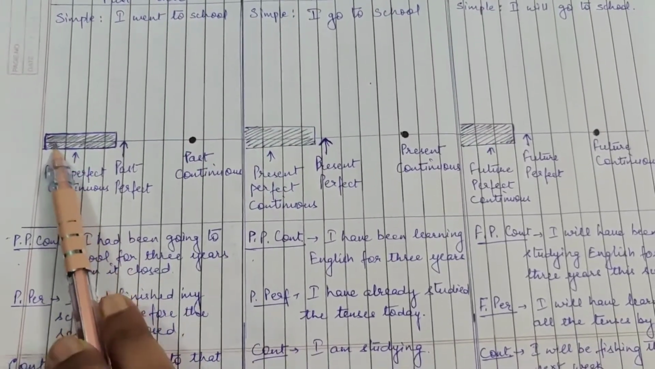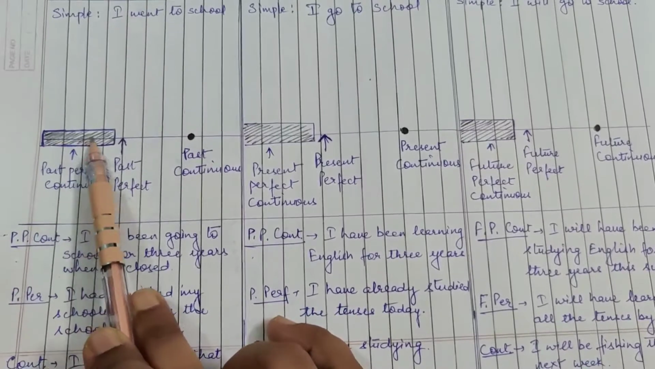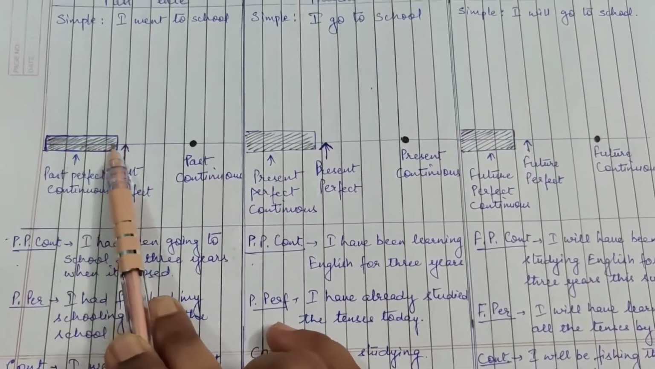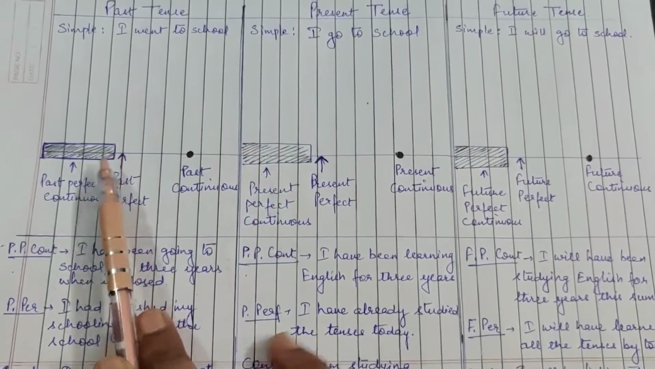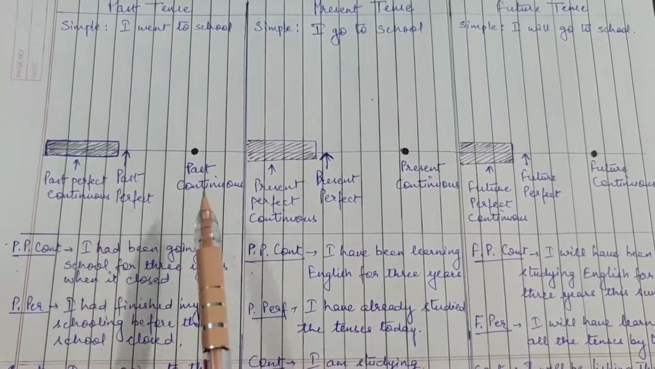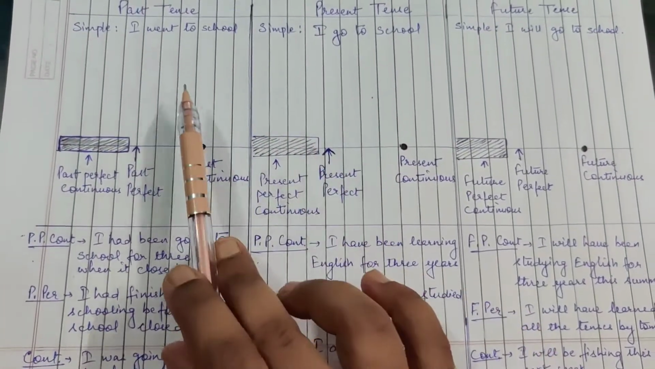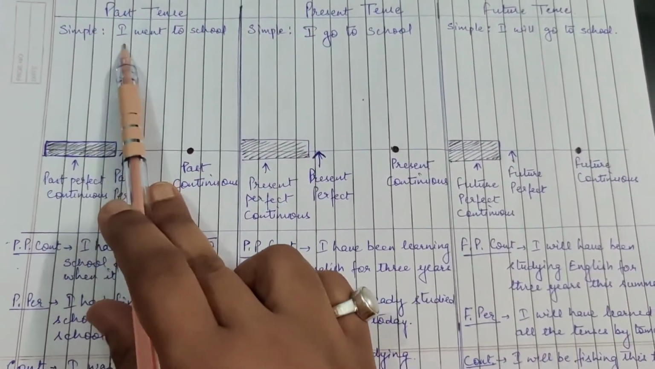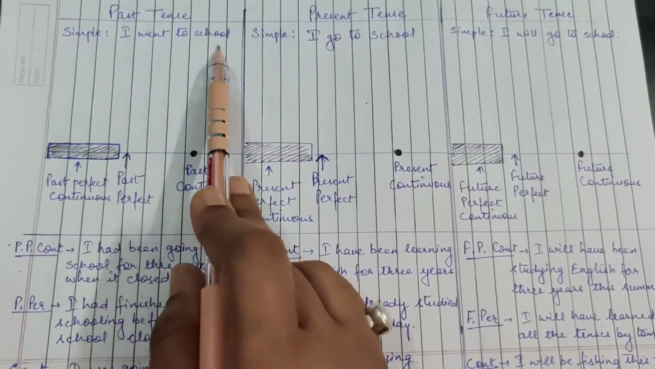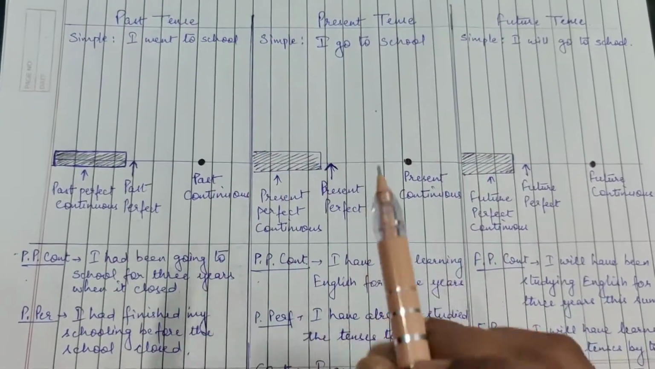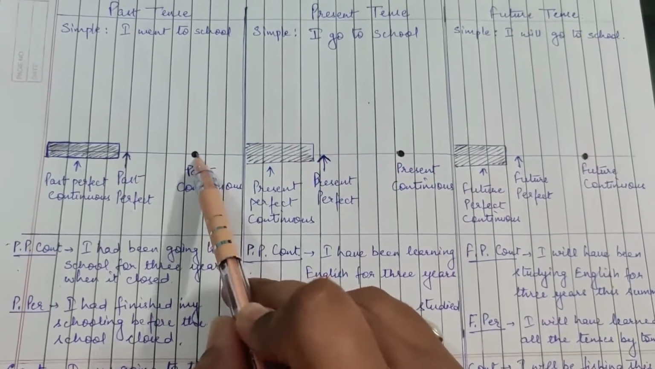Again, the time reference will be along with the time period on which the time work was going on. Okay, so I think it is clear to you. That is why we need a time reference here. And simple past will be: I went to school. So I went to a certain school. Now we take the time reference that it was closed.